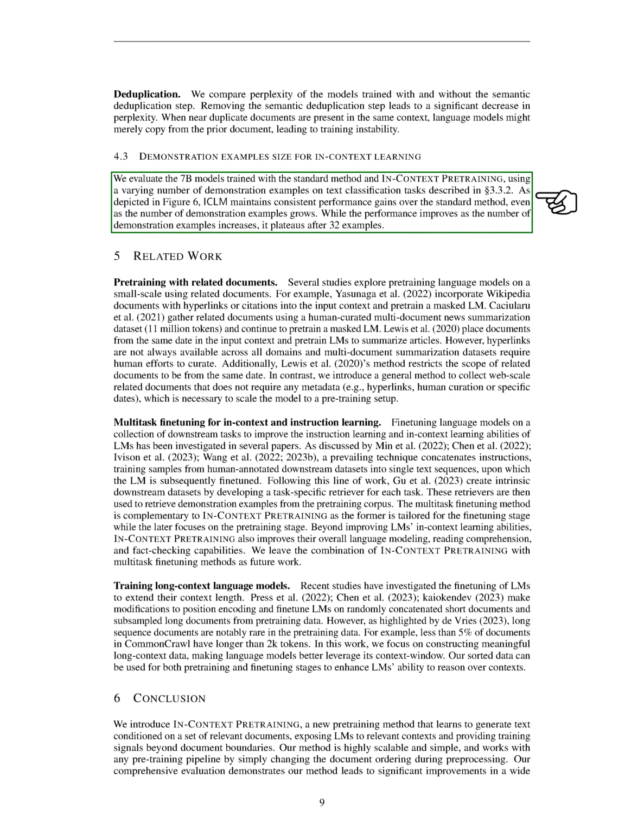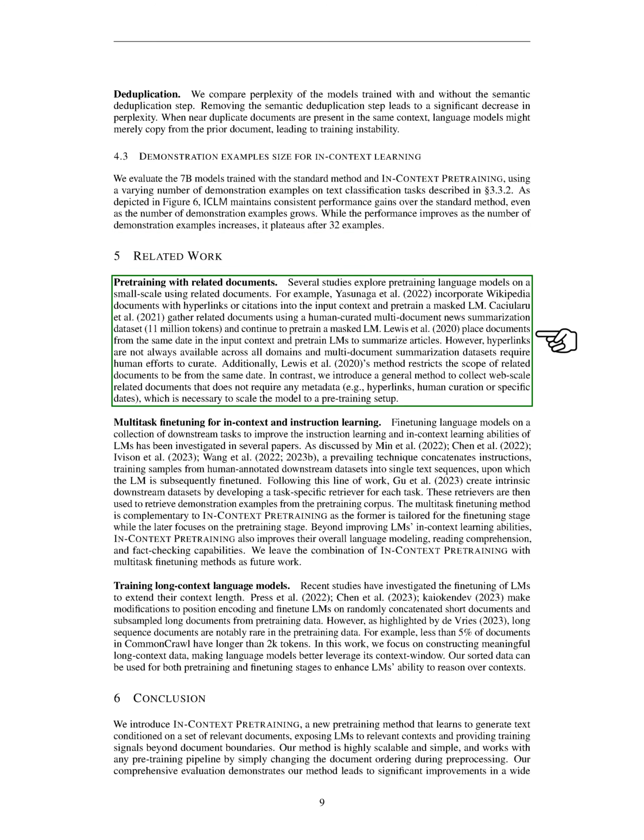Section: Pre-training with related documents. We're going to talk about pre-training language models using related documents. Some researchers have tried this on a small scale. They've used documents from sources like Wikipedia that have hyperlinks or citations, and then used these to pre-train a type of language model called a masked language model. Others have used a dataset of news summaries, which was put together by humans, to do the same thing. Some have even used documents from the same date to pre-train language models to summarize articles.